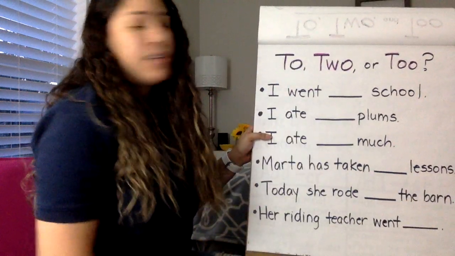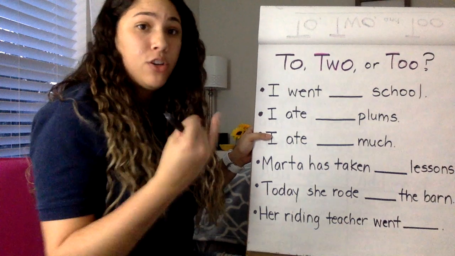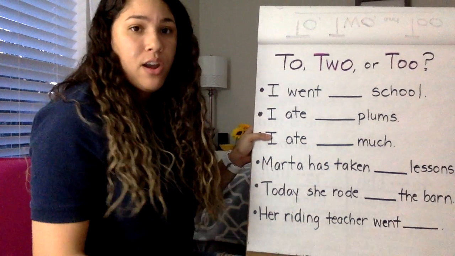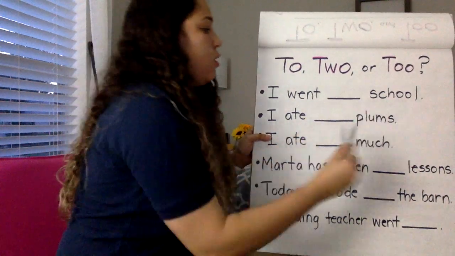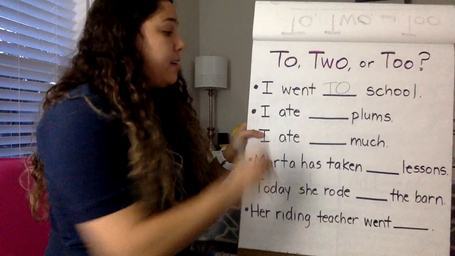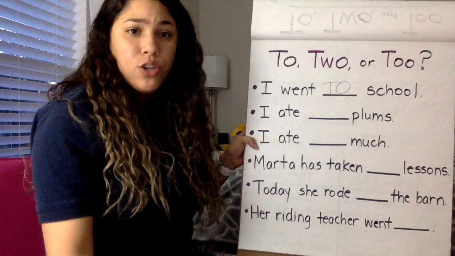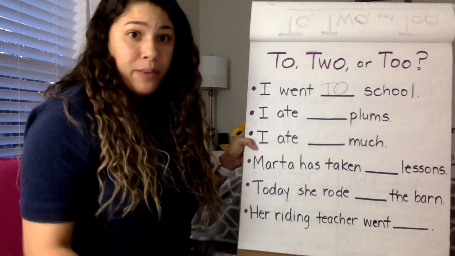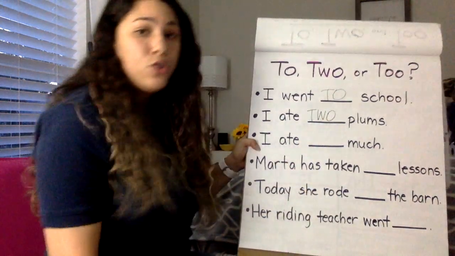The first sentence, I went to school. But which to are we talking about? A direction, a number, or also slash I've had more than enough? Well, we're talking about a direction that we're going to, which is school. So it would be to, T-O. Next one. I ate two plums. Which to are we talking about? Well, we're talking about the number of plums that you ate, so it would be T-W-O, two plums.